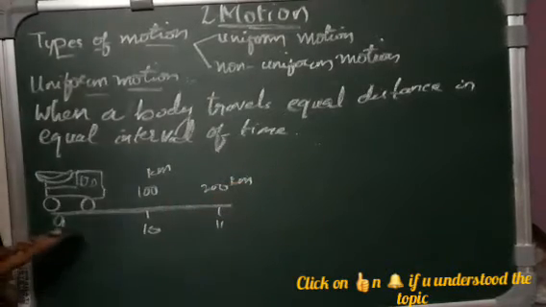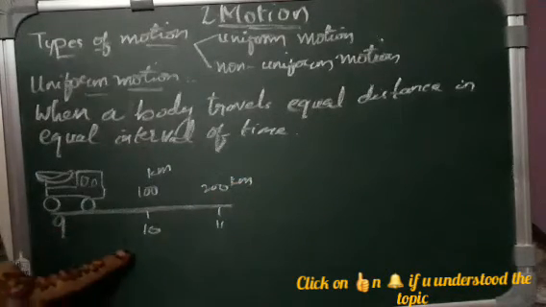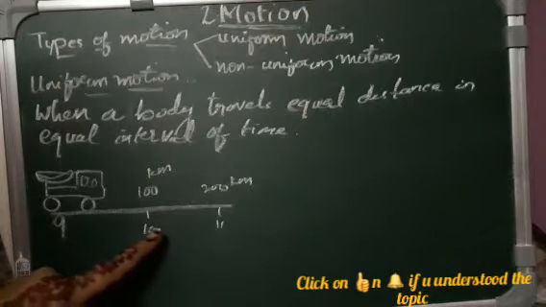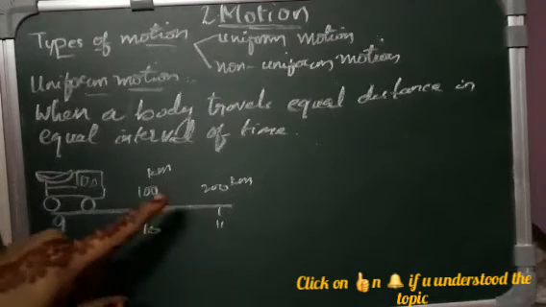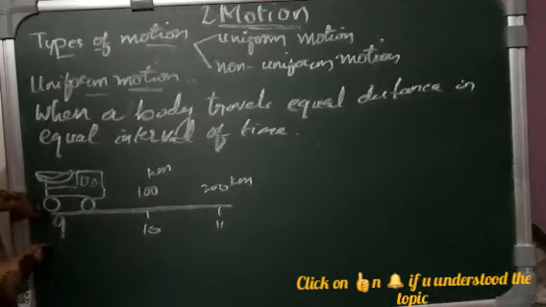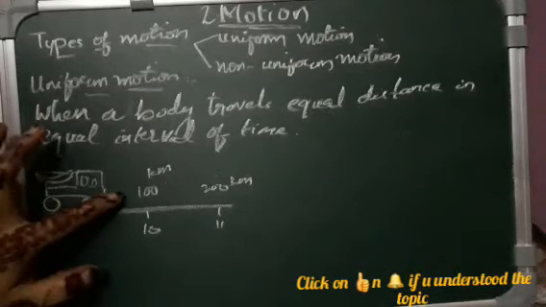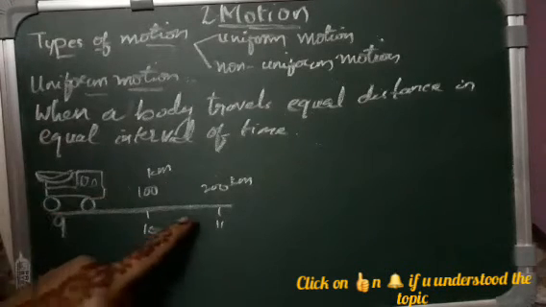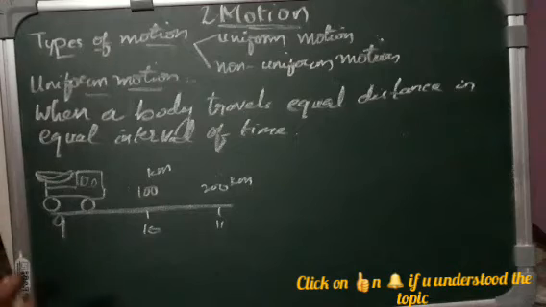So that means the distance traveled from 9 to 10 is 100 kilometers. Then from 10 to 11 it is again 100 kilometers. It means that in 1 hour it is traveling 100 kilometers, and here also in 1 hour it is traveling 100 kilometers. That means the truck is moving at equal distance in equal time intervals.